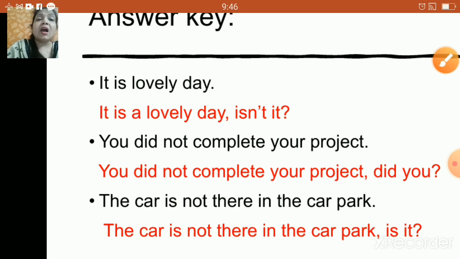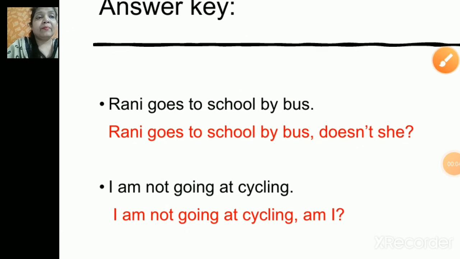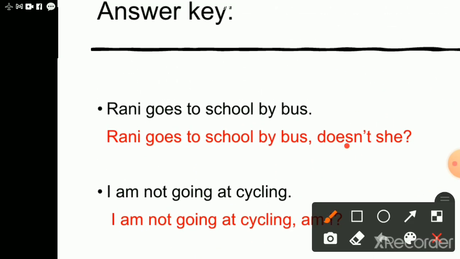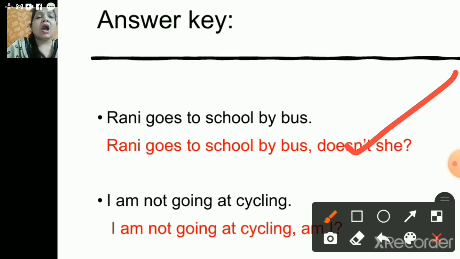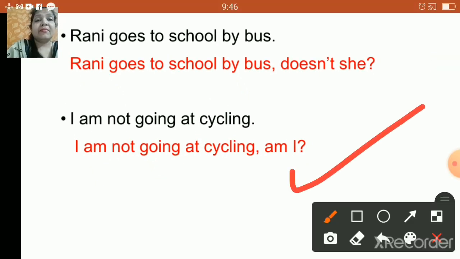Next, the car is not there in the car park. Car is not there in the car park, is it? Right? So this is your correct answer. Rani goes to school by bus, doesn't she? That's your correct answer. Next, I'm not going at cycling. Am I? Right?